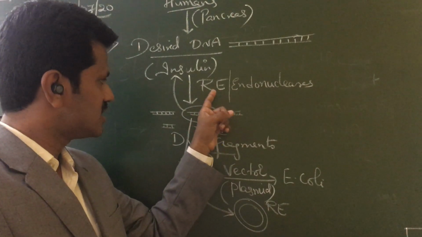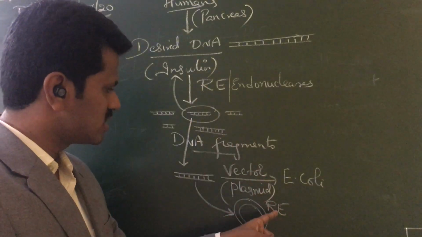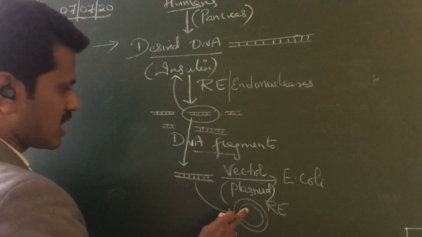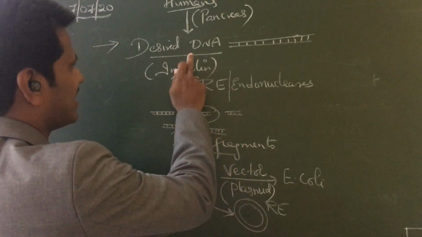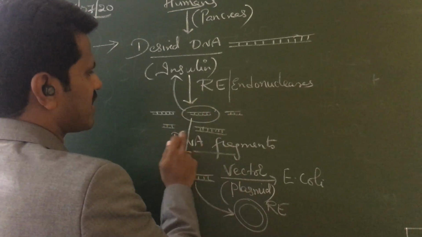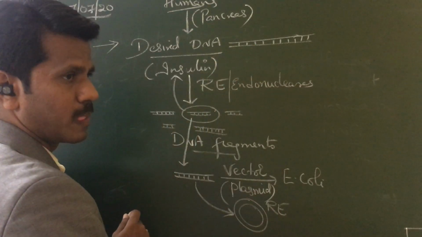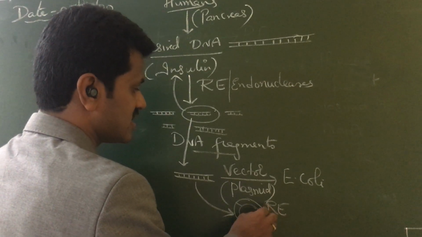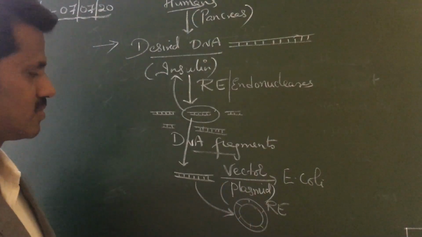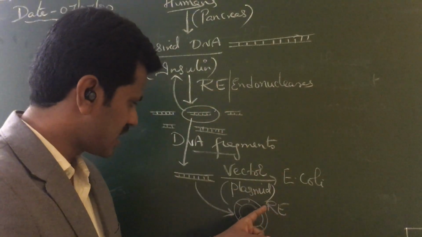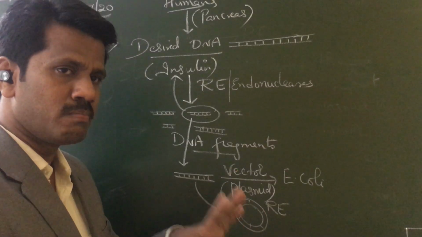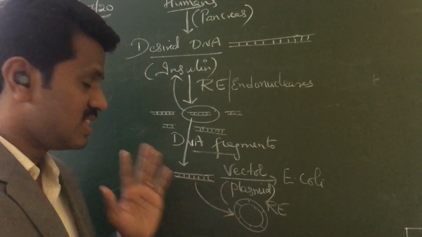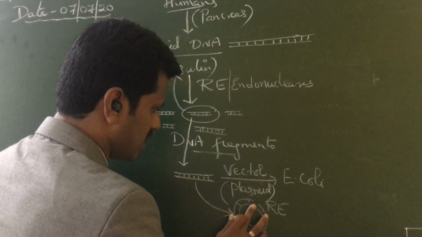When you cut the plasmid, there are chances that many specific recognition sequences are present on it. The restriction enzyme can cut the plasmid at different places, but it should cut at only one single site. Then only can it open and allow insertion.